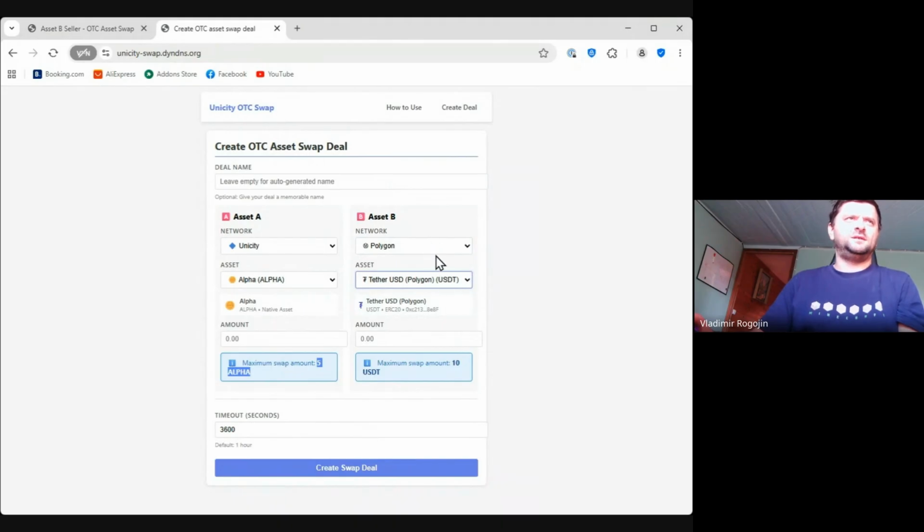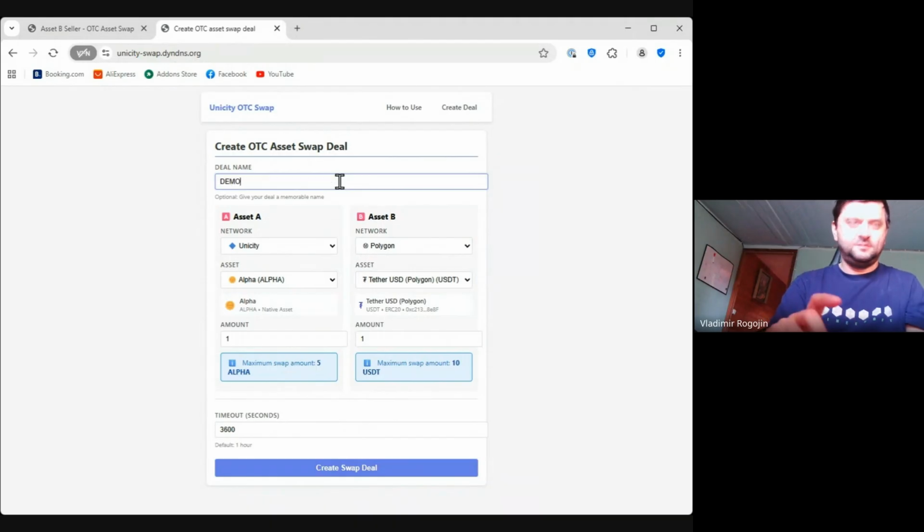Let's swap some Unicity alpha for USDT on the Polygon network. So let's say I put something like 1 alpha here and 1 USDT here. Okay. And then I can also name my swap somehow. Let's say demo alpha USDT at Polygon. This is timeout, by the way.